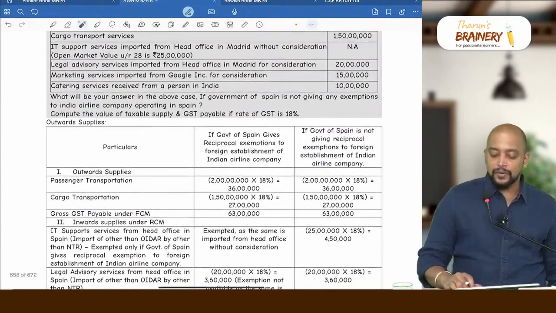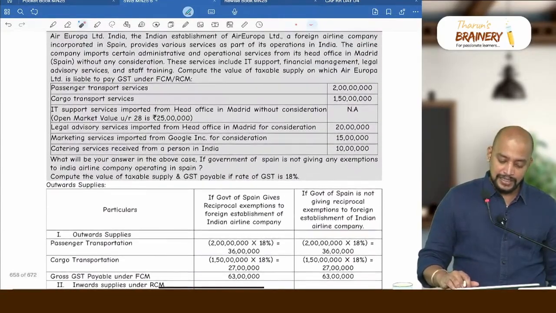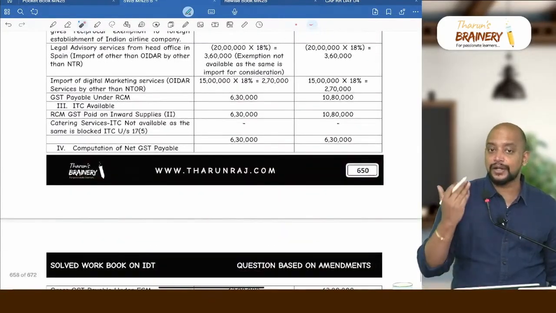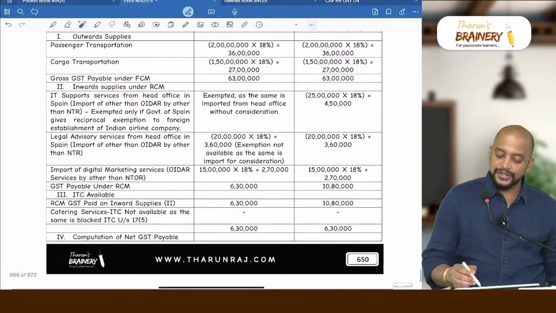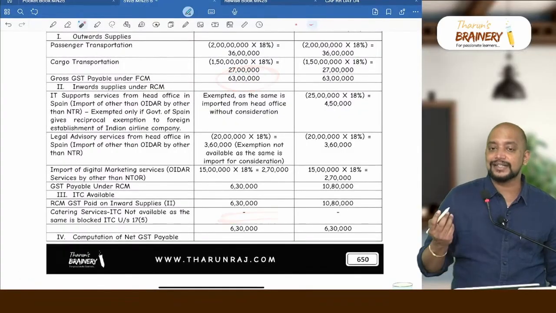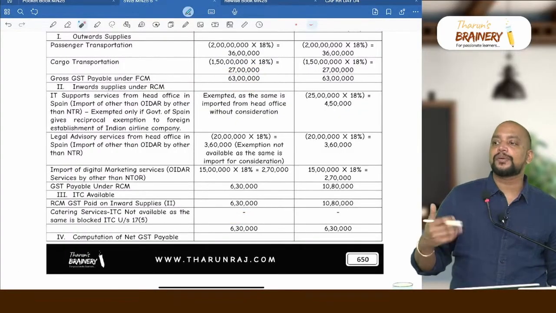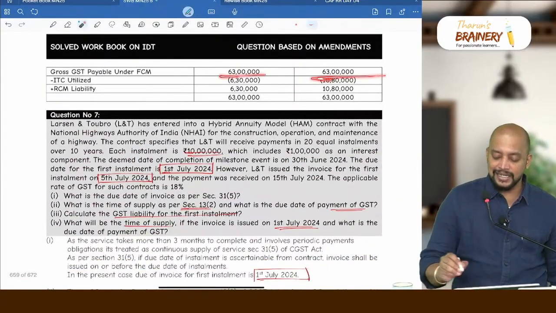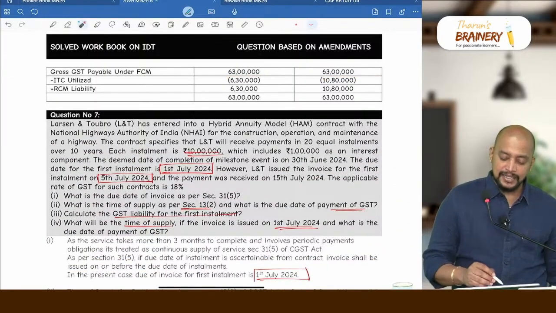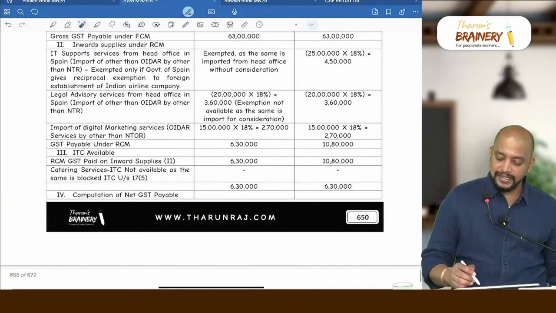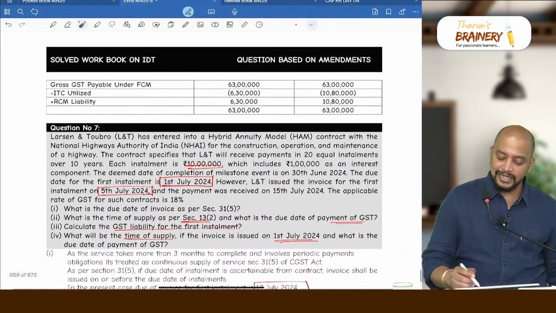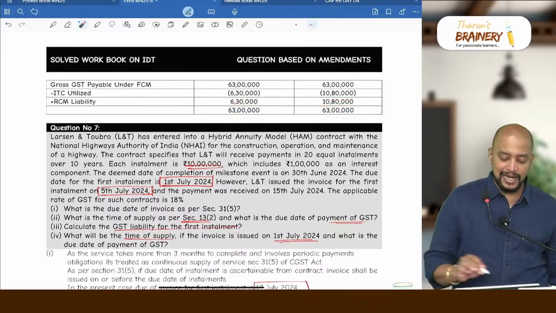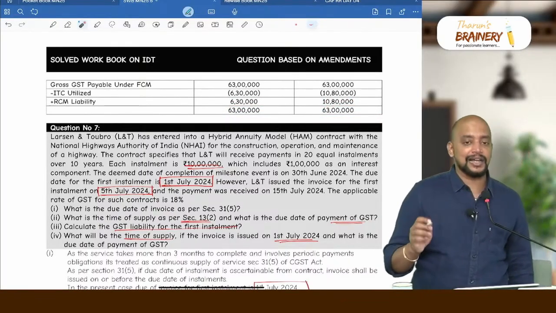And you see what is there, ITC very less only compared to their liability. Their liability is 63 lakhs. ITC is just 6,30,000 only. So don't apply rule 86B. First, gross GST under FCM 63 lakhs minus ITC utilized. Here it is 6,30,000 and here it is 10,80,000 and RCM liability. So 63 lakhs will be taken as the net liability.